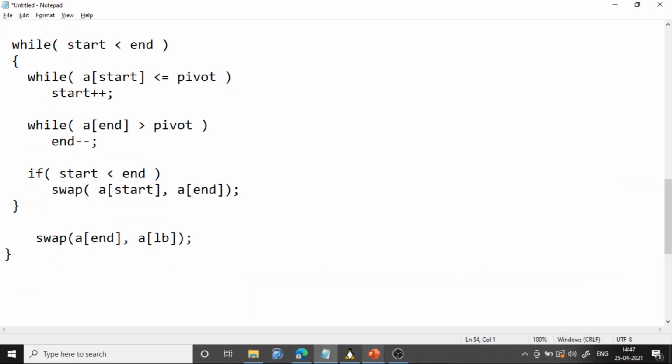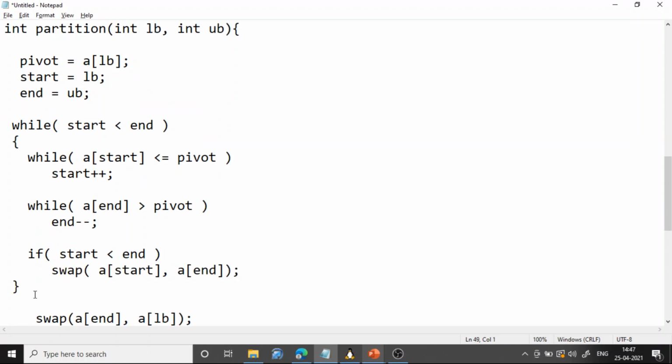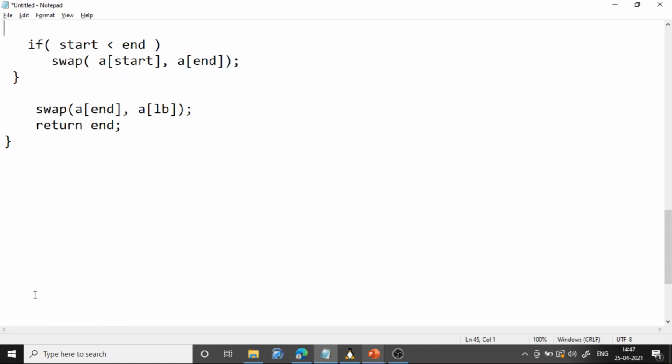So we'll be writing one more function. Say this function, after swapping, will return end. It will return where end is currently pointing, so it returns an integer value. It returns the end pointer, because the element at end location is already in the correct location.